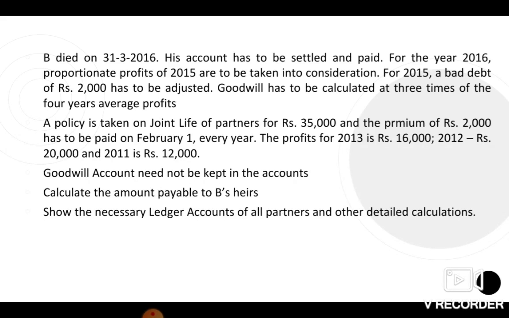And goodwill has to be calculated at 3 times of the 4 years average profits. And a policy is taken out on joint life of partners for rupees 35,000, and the premium of rupees 2,000 has to be paid on February 1st every year. And then the profits for 2013 is rupees 16,000. For 2012 it comes to rupees 20,000, and for 2011 it comes to rupees 12,000. And goodwill account need not be kept in the accounts. So we have to calculate the amount payable to B's heirs. So show the necessary ledger accounts of all the partners and other detailed calculations.